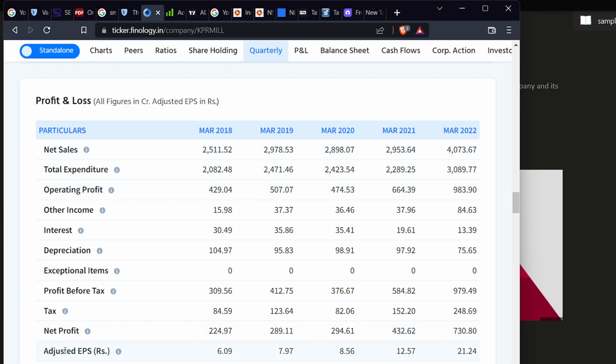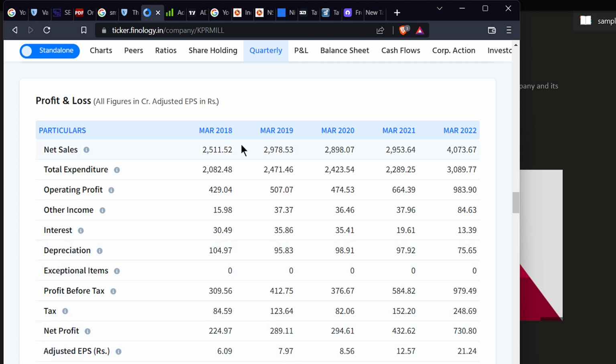And this is the EPS. EPS means earnings per share. If you have one share, then what will be your earning? You can see here, if you invested in 2018, in 2019 what is the EPS? 7.97.